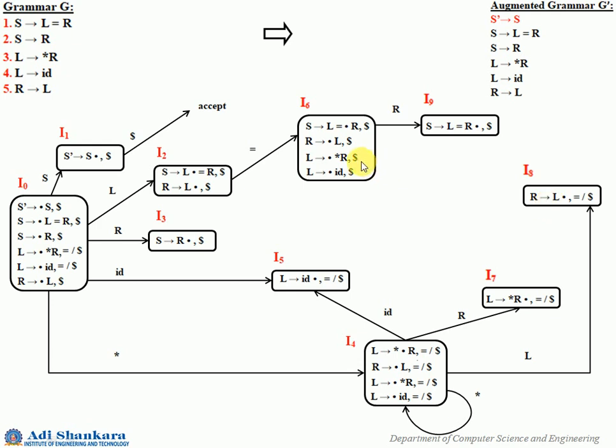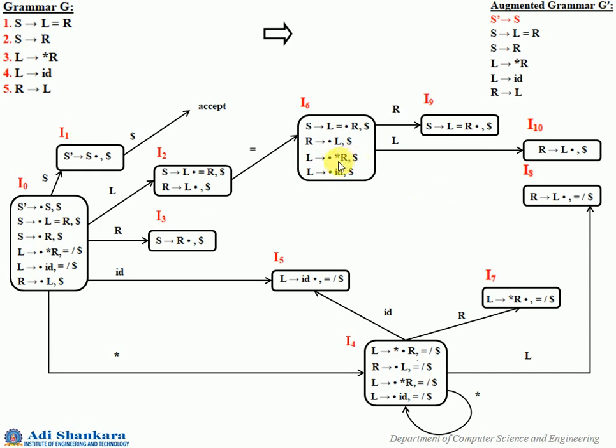Still, you have to mark this as a different state because it is not the same. Here it is only dollar, while here we have equal to and dollar both. So you have two items here, but here we have only one item, so that is to be indicated as a new state. On L it goes to R gives L dot comma dollar. If you note it, the same LR1 item is included here, and the only difference is that you have one more item with equal to as look ahead, but here we don't have that equal to. So we are indicating it as a different state and naming it I10.